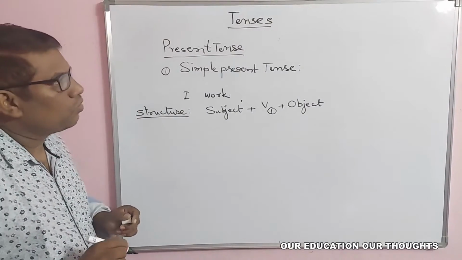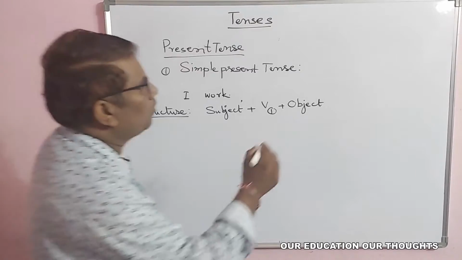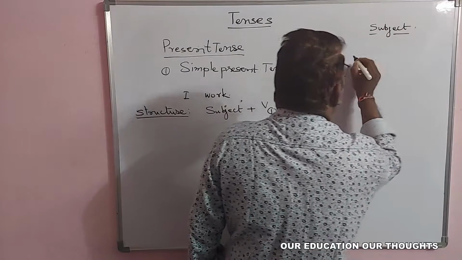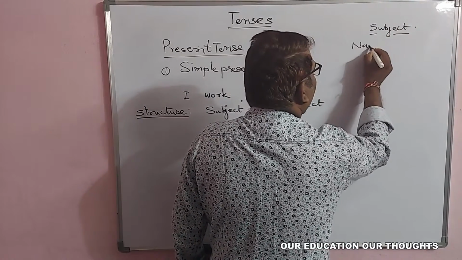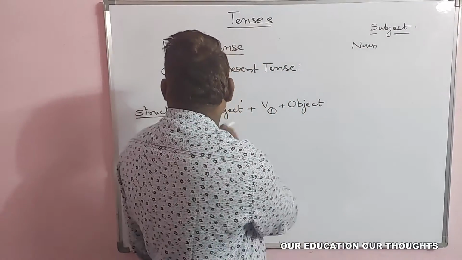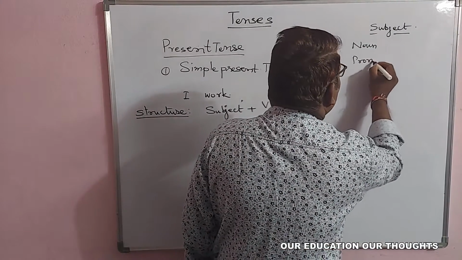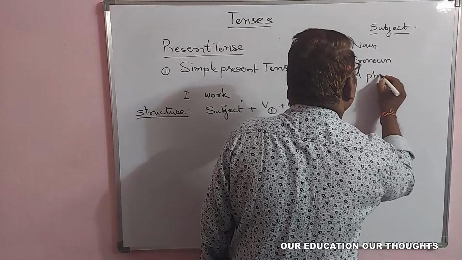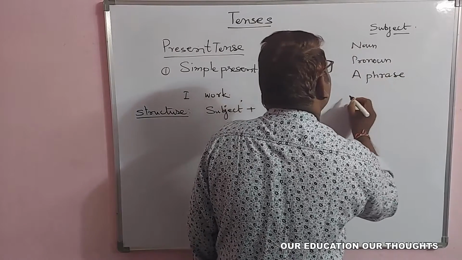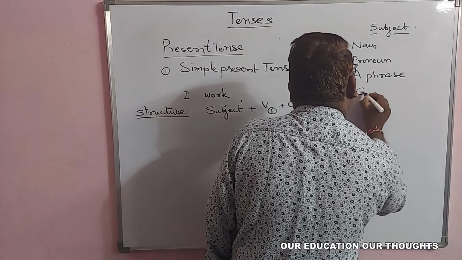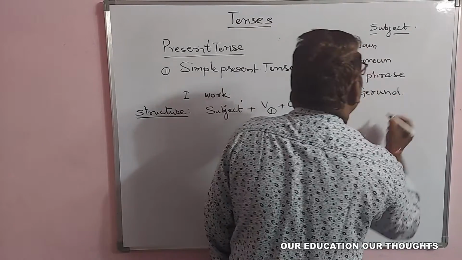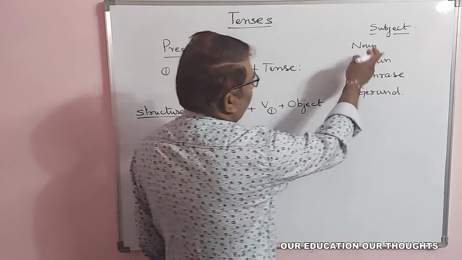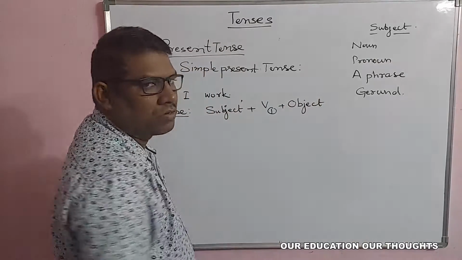The subject can be a noun, a pronoun, a phrase, and sometimes a gerund. Objects too can be nouns, pronouns, and phrases.